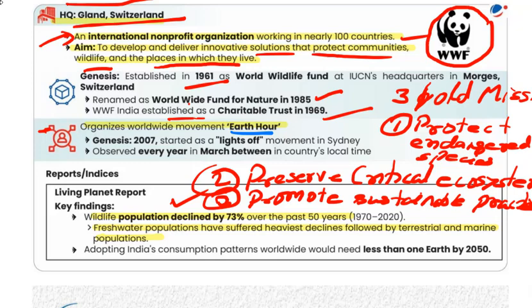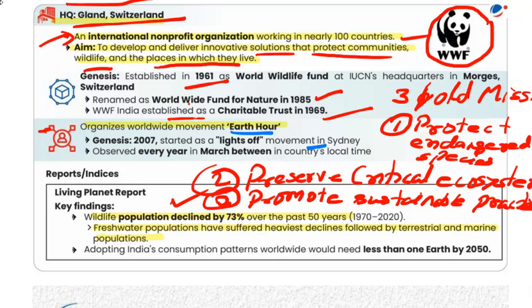But this hour is more than a symbolic gesture. It is actually a catalyst for lasting change. As given, it is started in Sydney, that is in Australia. One very good statement about Earth Hour is that Earth Hour is not just about what we turn off. It is about what we turn on, that is hope, collaboration and commitment to sustainable future.